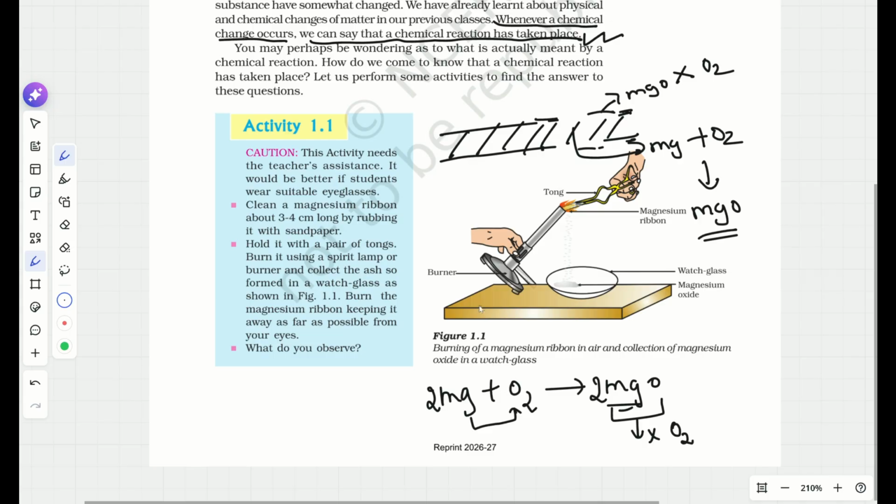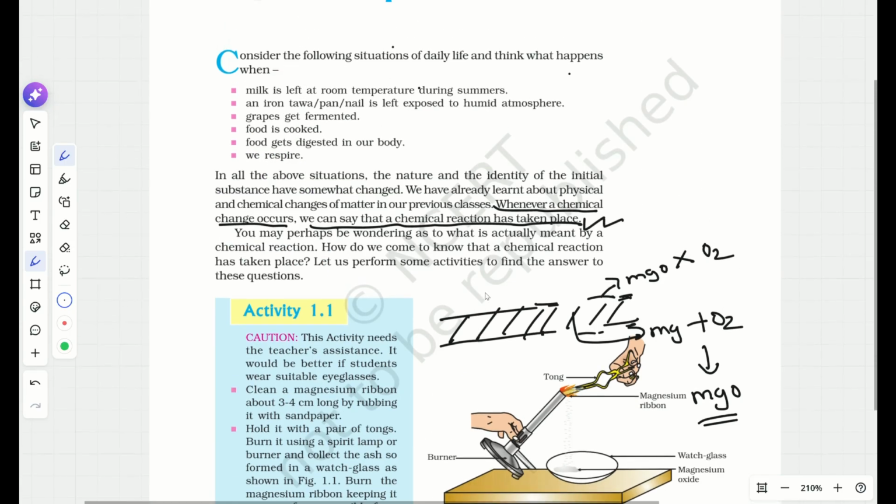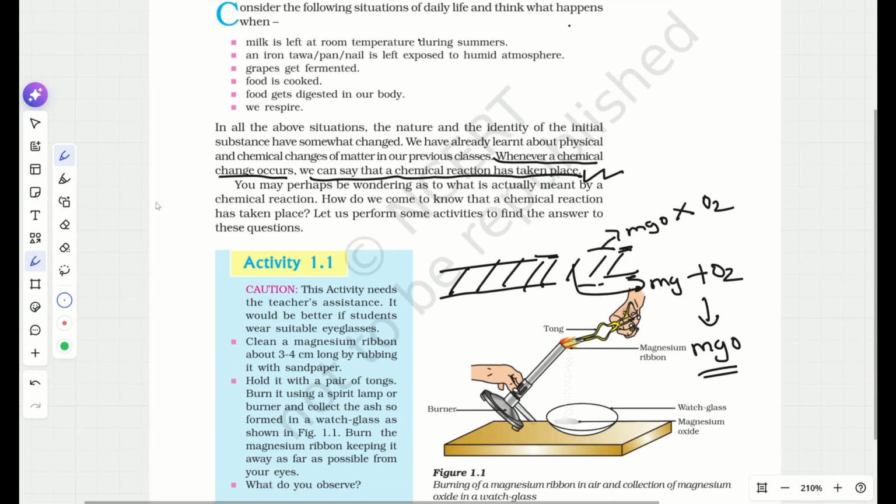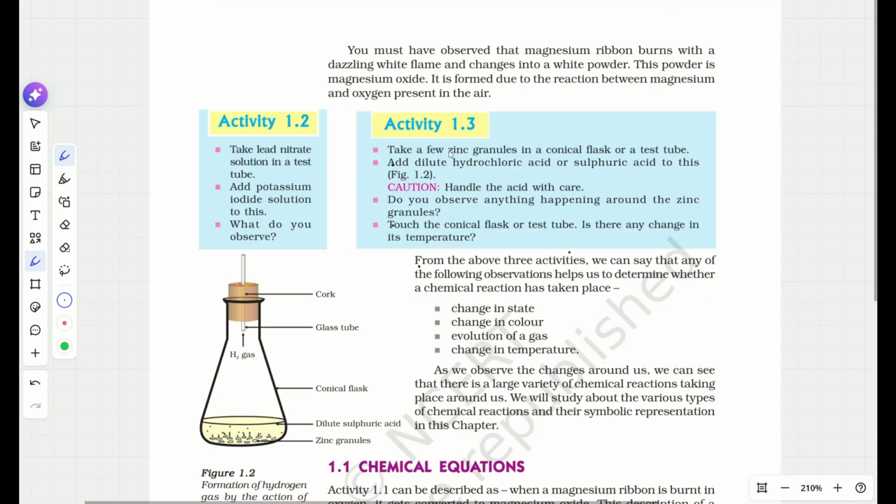Is it okay? Okay. Let's go to the next section. So what happens when you burn magnesium ribbon? Magnesium ribbon burns with a dazzling white flame. So what is the color of the flame? It is dazzling white. This you must remember. And it changes to a white powder. This white powder is nothing but magnesium oxide.